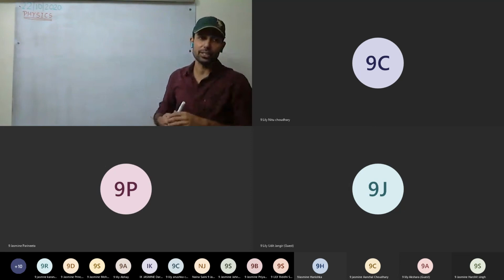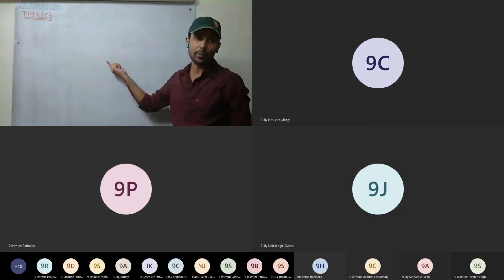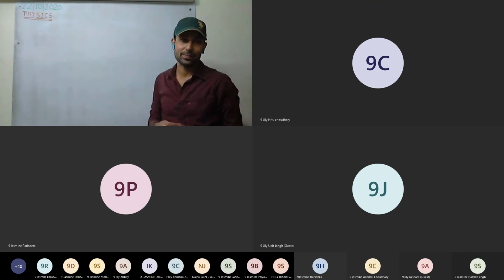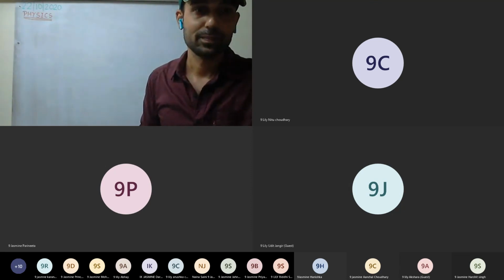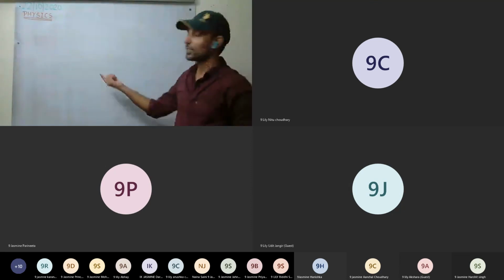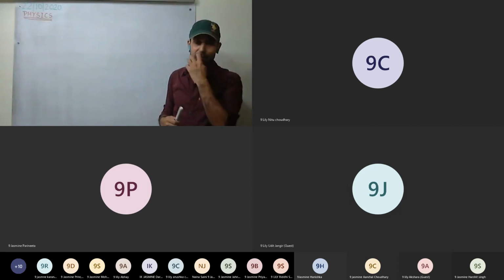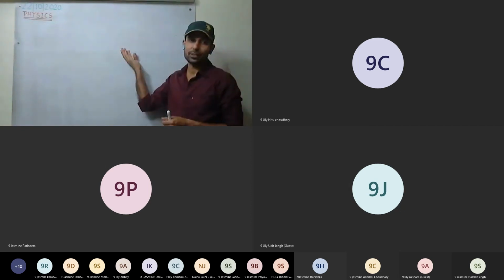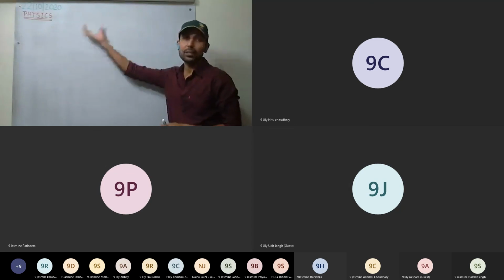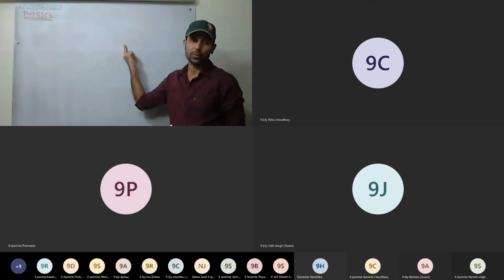It is inside the body. The mass of the body is an inherent property. Inertia depends on the mass. Yes, greater the mass, greater the inertia. It depends only on the mass of the body.